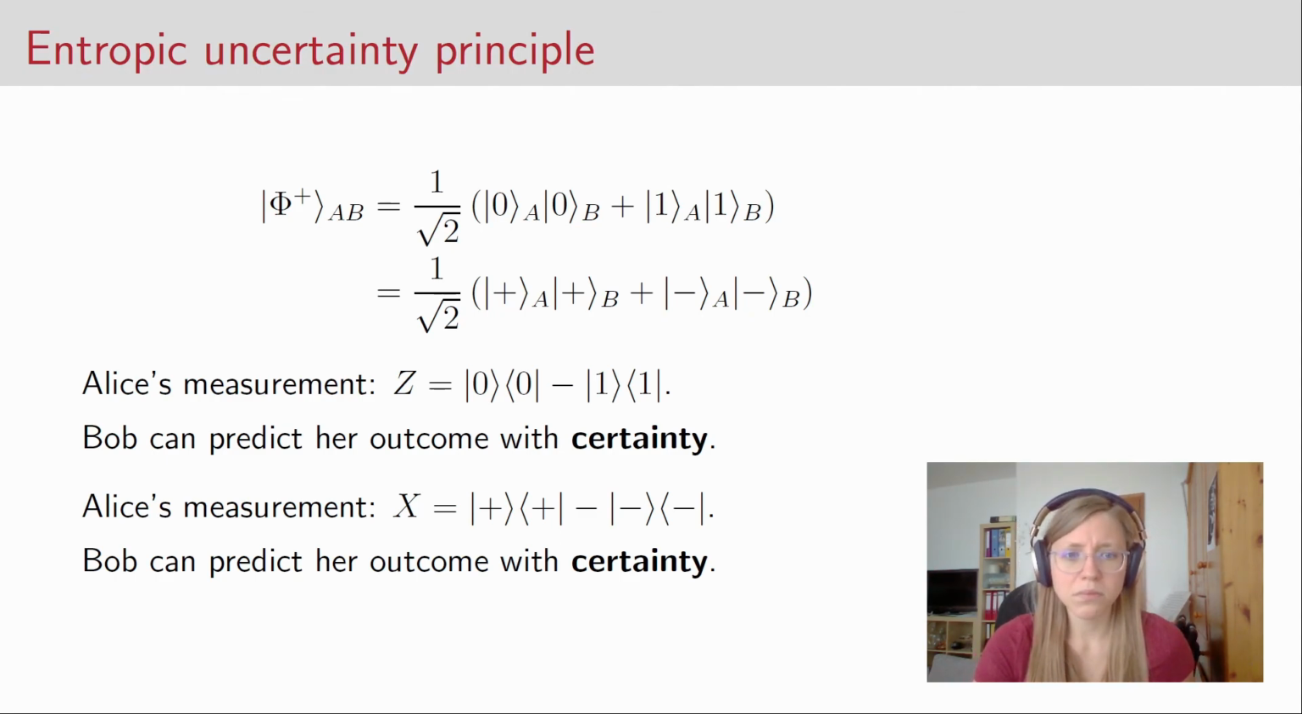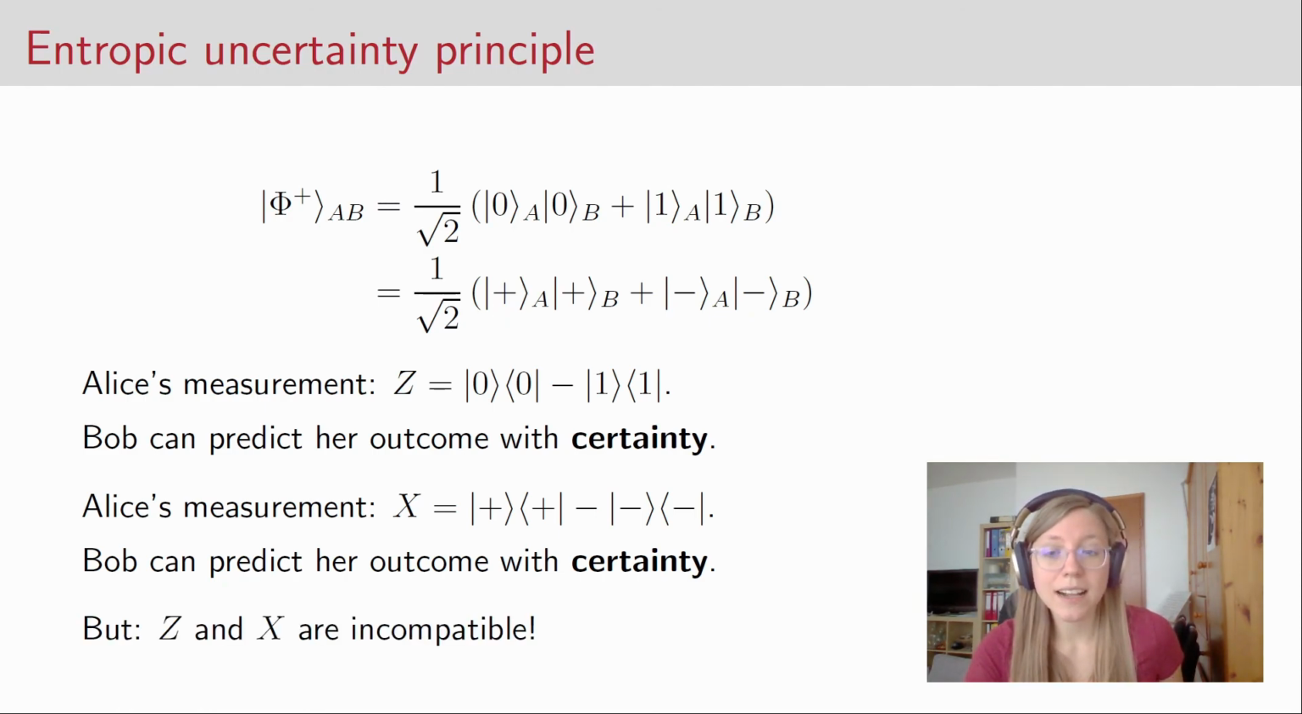Okay, so apparently Bob can predict Alice's outcomes with certainty if she does an X or a Z measurement. But the problem is, Heisenberg's uncertainty relation tells us that Z and X are incompatible measurements. Something seems to be not right here. And the problem is that Heisenberg's uncertainty principle does not take into account that the two systems are entangled.